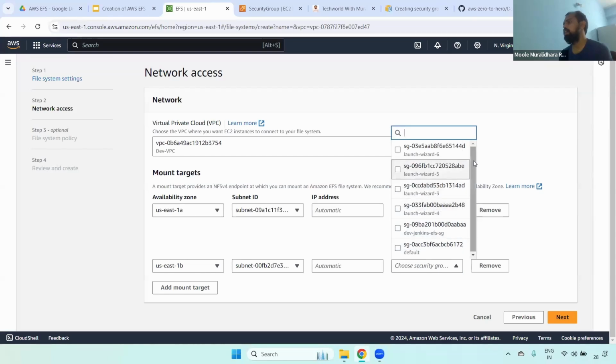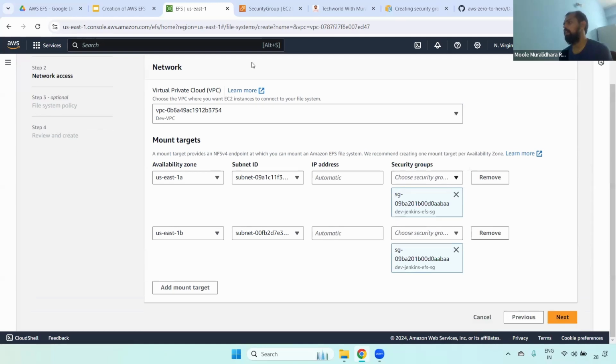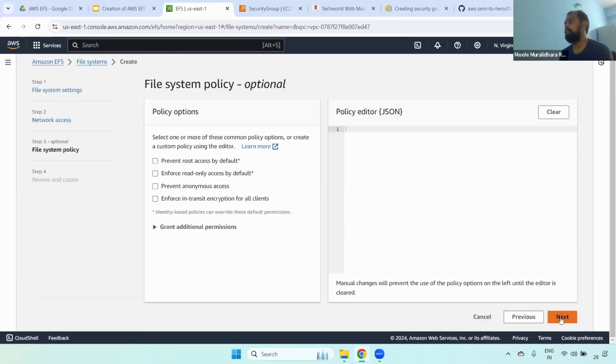This is our dev-, where is that? Yeah, dev-EFS. Okay. Now you can select here and then click next. And if you want to create any file system policy, you can do that. If you want to prevent root access by default, or enforce read-only access by default, you can do that.